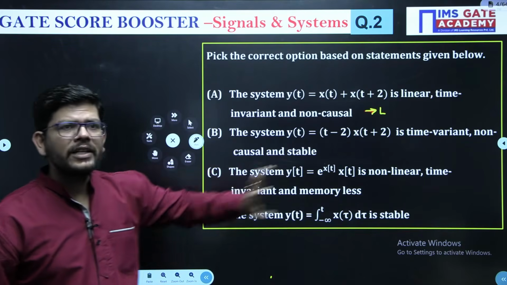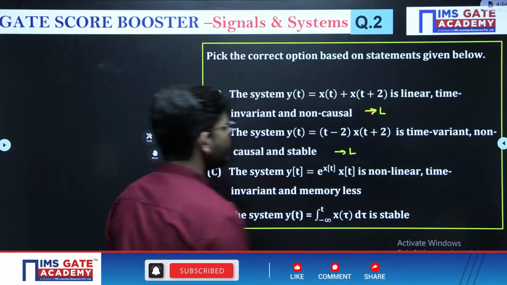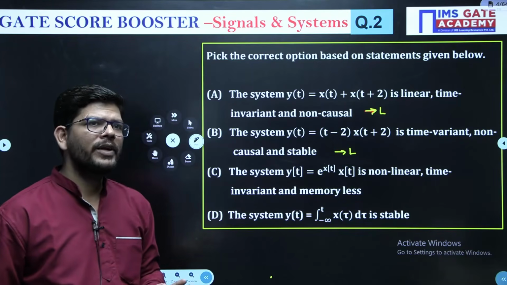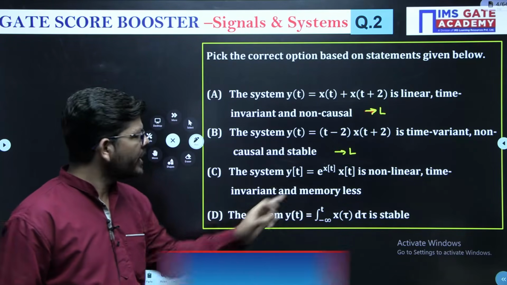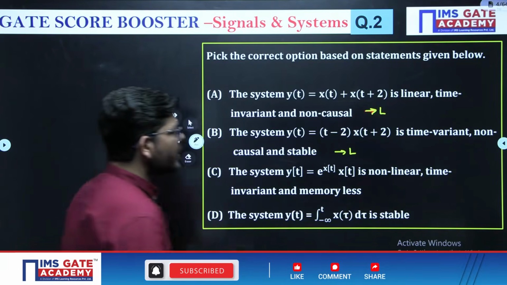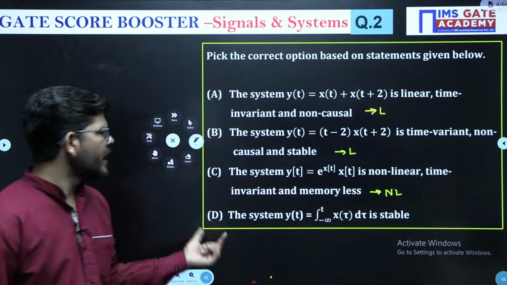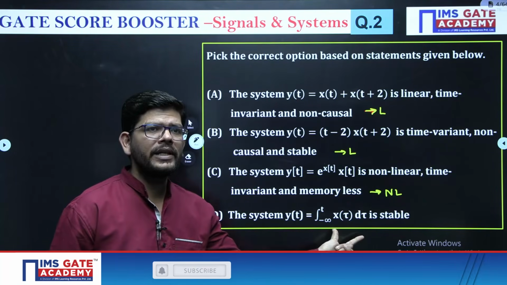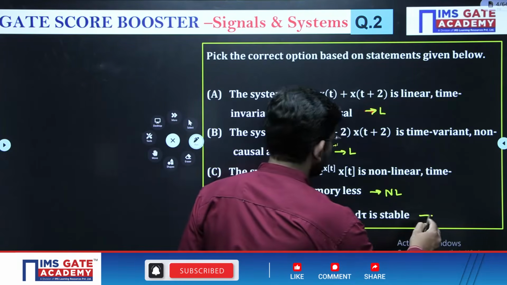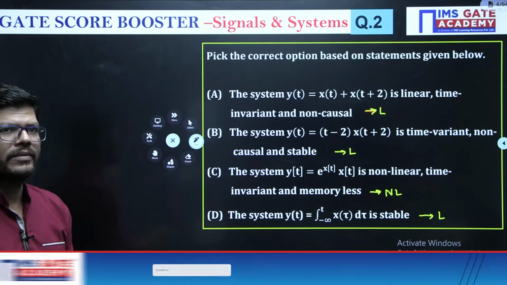Here if you see again, there is no non-linear operator operating here on x and y. So this is also linear, right? Here can you see any non-linear operator operating on x and y? So here you have e to the power x of t, right? So an exponential operator is operating on x and y. So this is non-linear, okay? Here we don't have to comment about linearity, but integrals are linear operators, okay? And what we can see is that on x and y, there is no non-linear operator, correct?